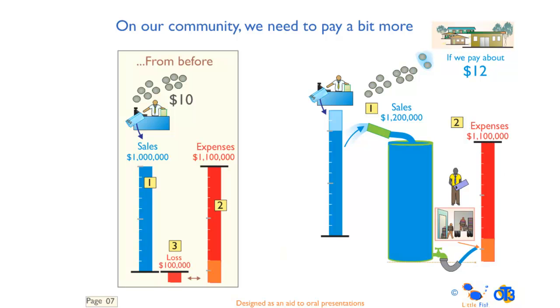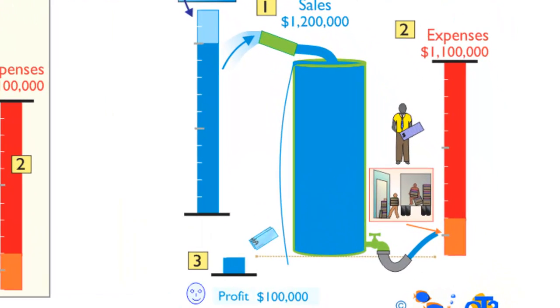1,100,000. And then when we look to see if there's any leftover money or profit or overflow, we can see yes, there is overflow. So we can see the top of the tank is green, there is enough money to flow over, and we have made $100,000 profit.